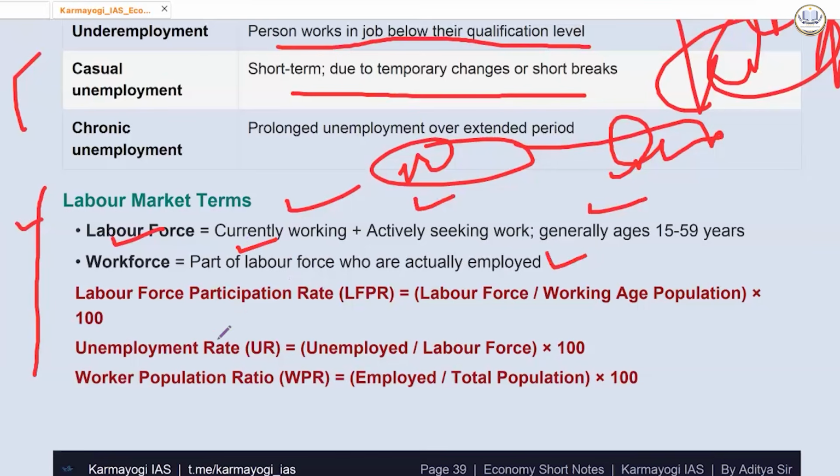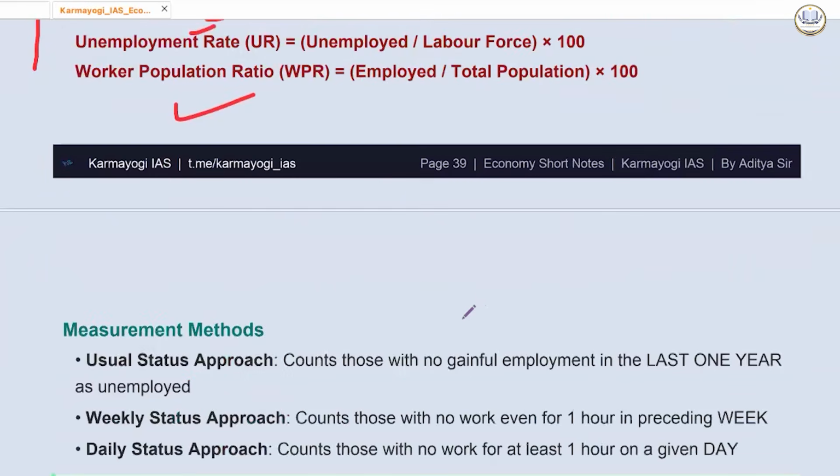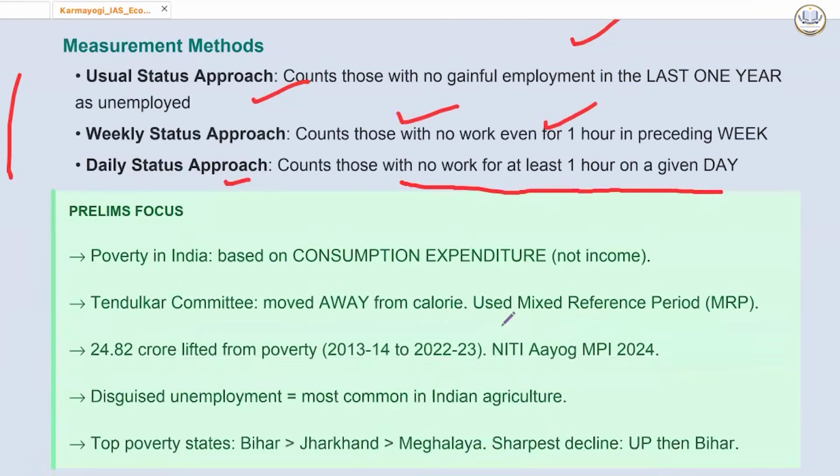Then we calculate some ratios as well, like the labor force participation rate: labor force divided by working age population into 100. Unemployment rate is unemployed divided by labor force into 100. Worker population ratio is employed divided by total population into 100. अब इसमें भी usual status counts those with no gainful employment in the last 1 year. Weekly status counts those with no work even for 1 hour in the preceding week. Daily status approach counts those with no work for at least 1 hour on a given day.